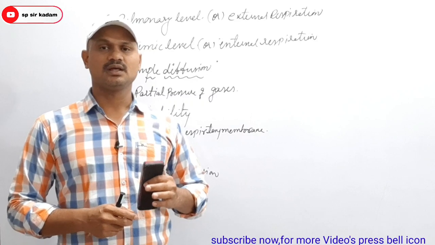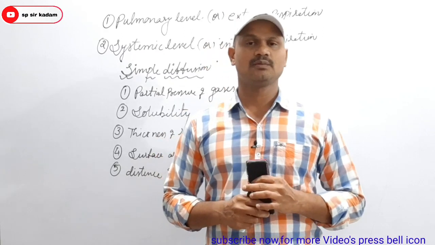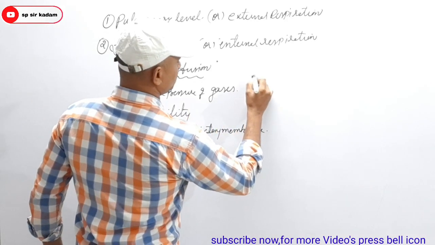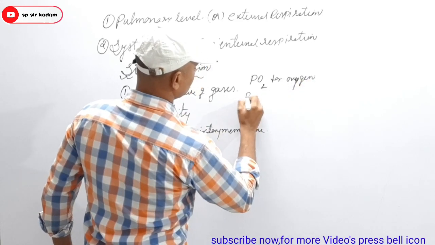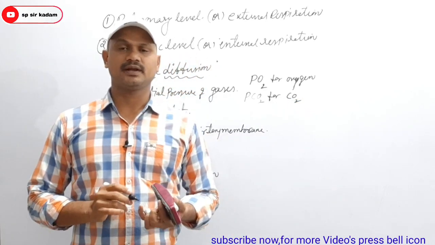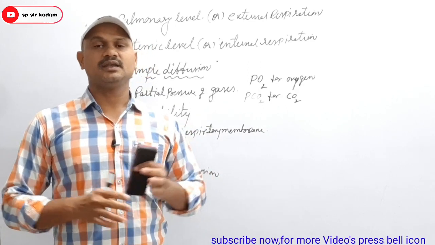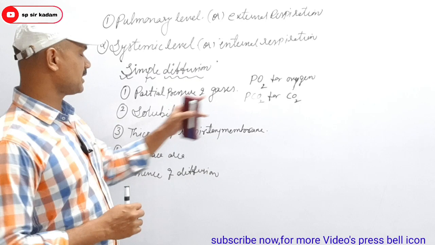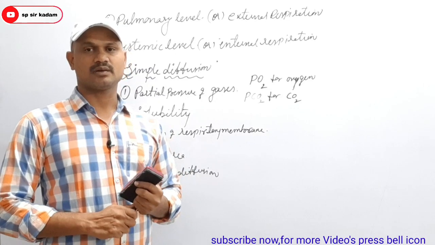It is represented as PO2 for oxygen and PCO2 for carbon dioxide.